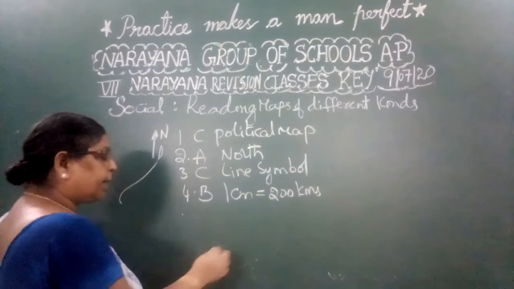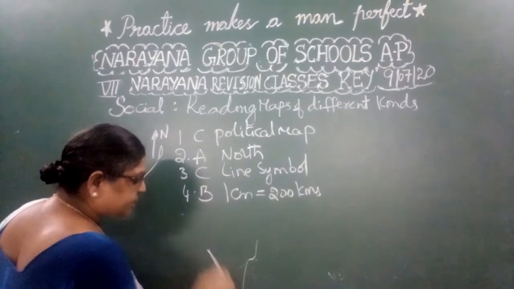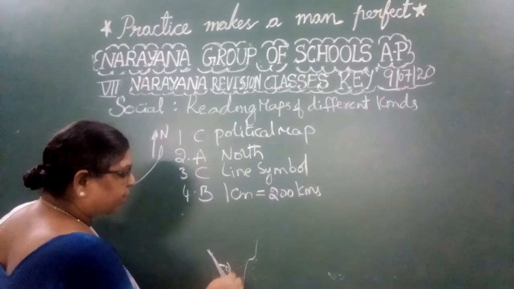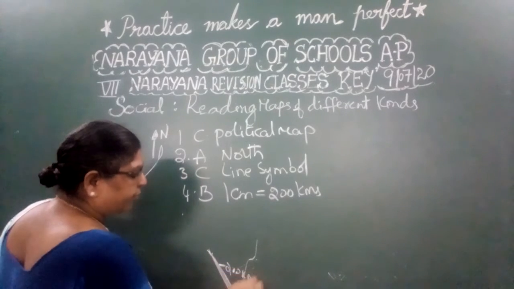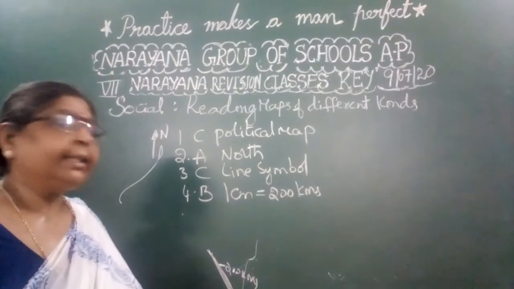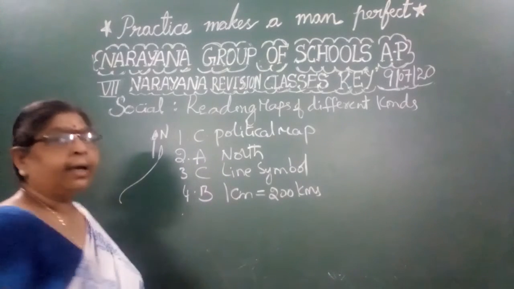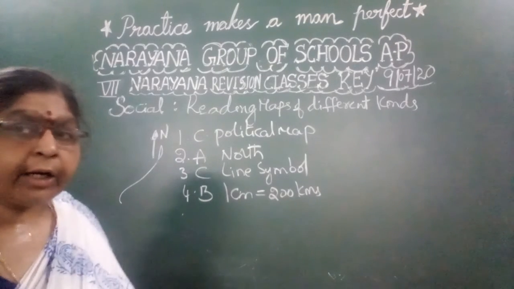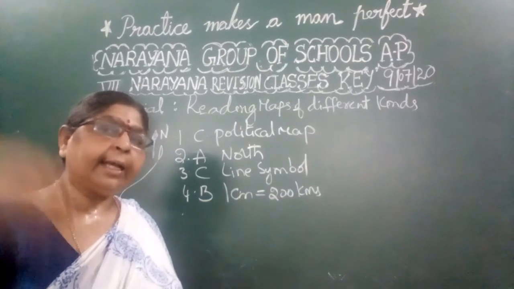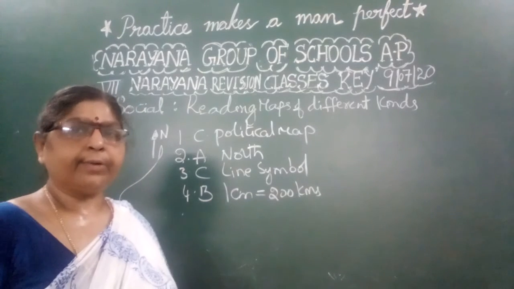That means if this is representing 1 centimeter, this 1 centimeter is equal to 200 kilometers of area. This is very useful because in a map, the scale is used to represent the reduced distances. The actual distances are shown in a reduced manner in the map by using the scale.